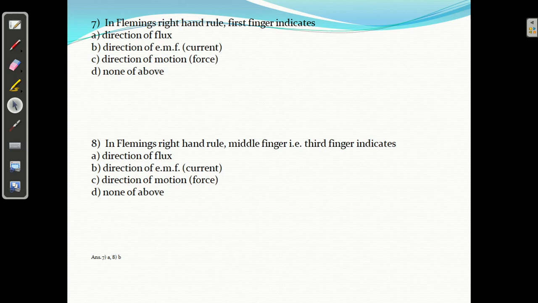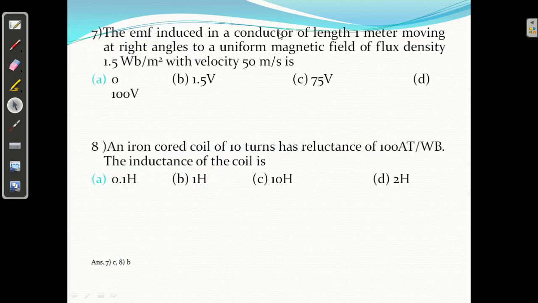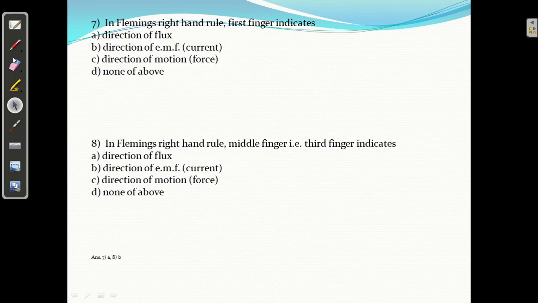The first finger indicates the direction of field, direction of flux. That is the answer, A.